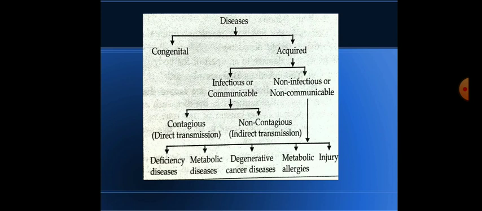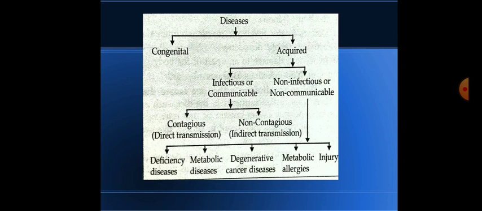Now indirect transmission means they are vector borne. They need an intermediate agent, which can be a vector. In my last video I explained about hygiene, and I explained what vectors are.